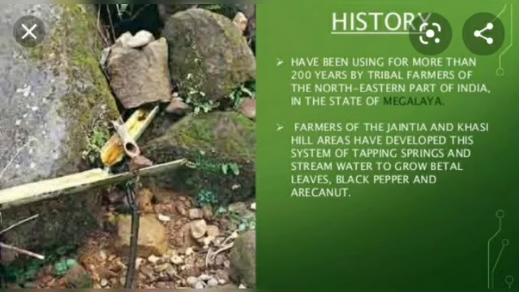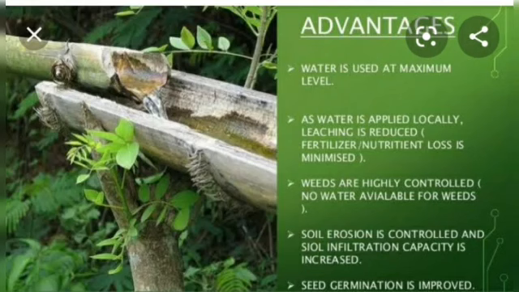The next one we have is the bamboo drip irrigation method. It has been used particularly in northeast India for the last 200 years. Bamboos are cut across and joined with one another, and then the water is passed through them by the slow, trickle or drip method.